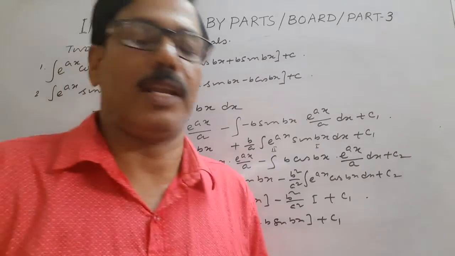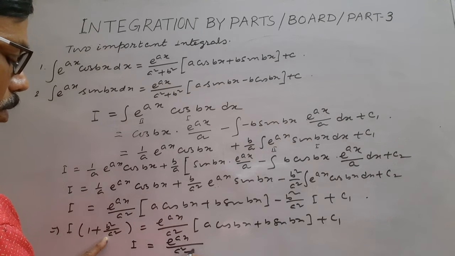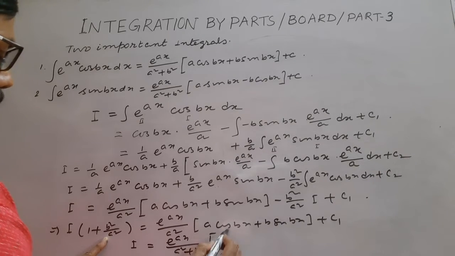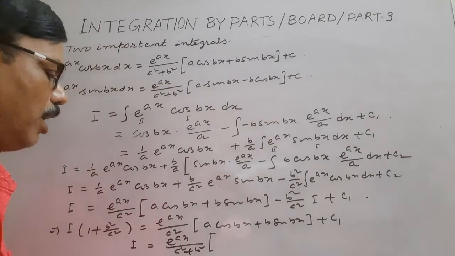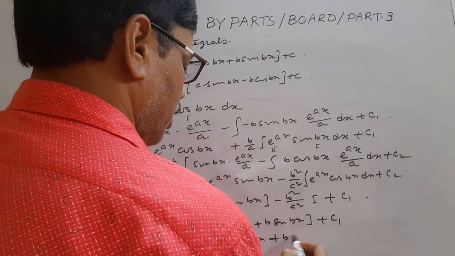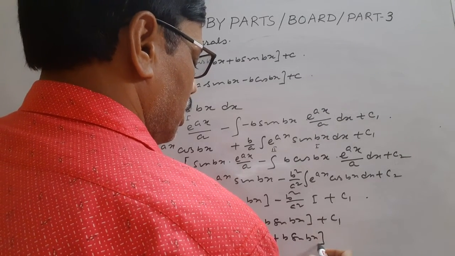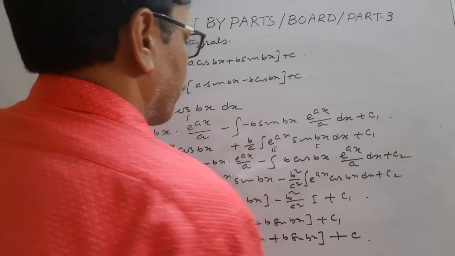Now what is I? You have to divide throughout by this one. So I equals, a square cancels, e to the power ax by a square plus b square. If you simplify, a square is cancelled out, and this is a cos bx plus b sin bx. C1 divided by this constant, suppose this is c.